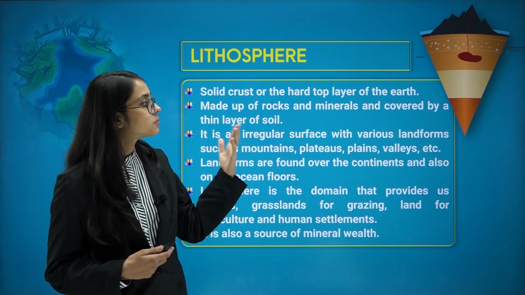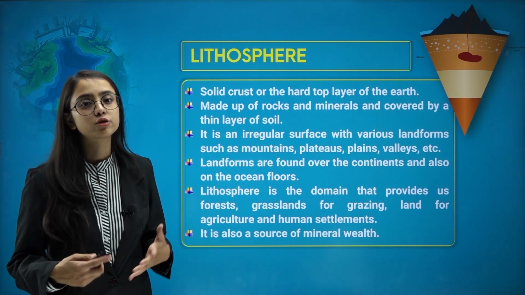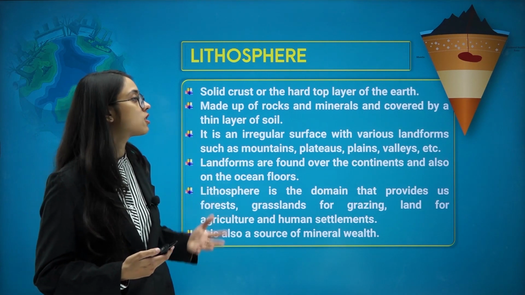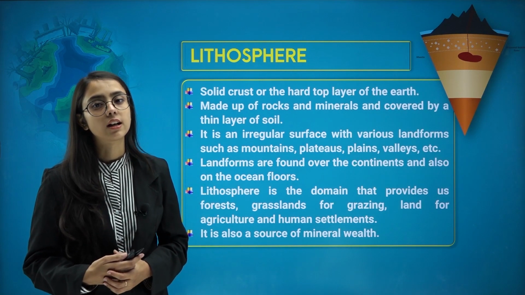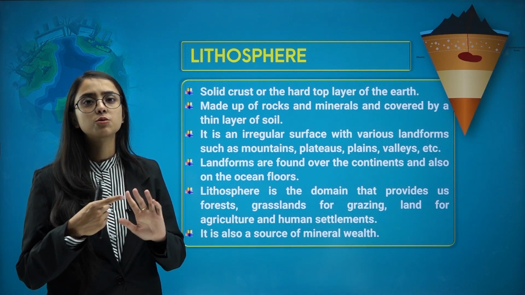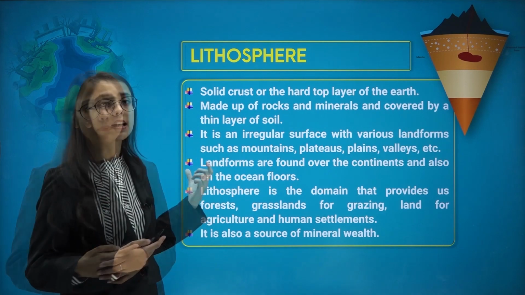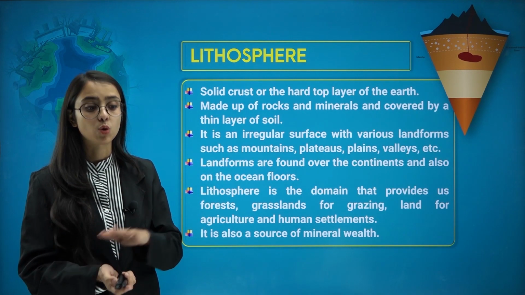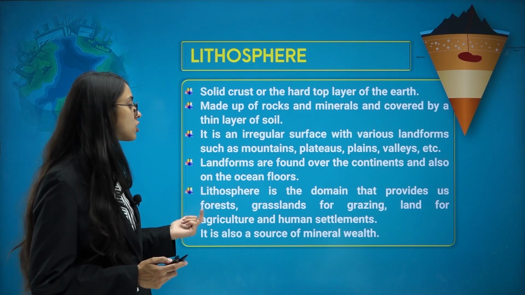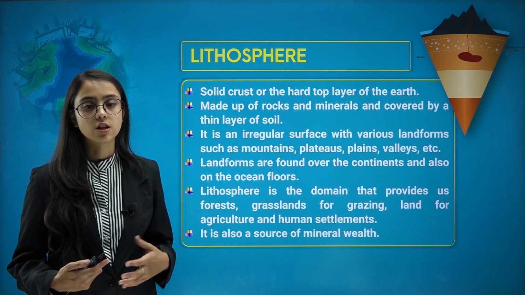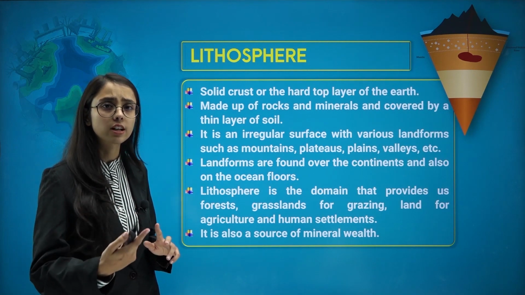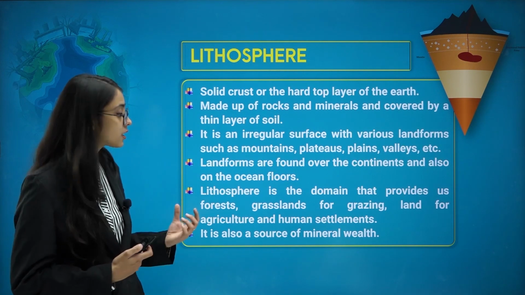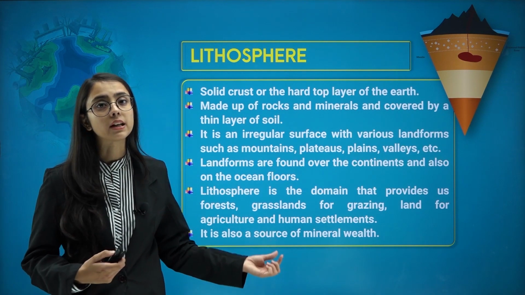It is made up of rocks, minerals, and it is covered by a layer of soil. But this lithosphere is not even. It has irregular surfaces with various kinds of landforms such as mountains, plateaus, plains, deserts, valleys, etc. Landforms are found over the different continents and also on the ocean floor, the ocean beds. Lithosphere is the domain that provides us forests, grasslands for grazing, land for agriculture, land for human settlements, etc. It is also the biggest source of mineral wealth.